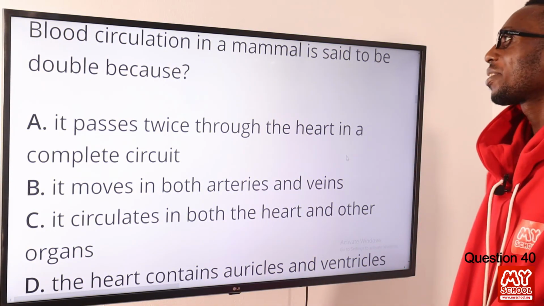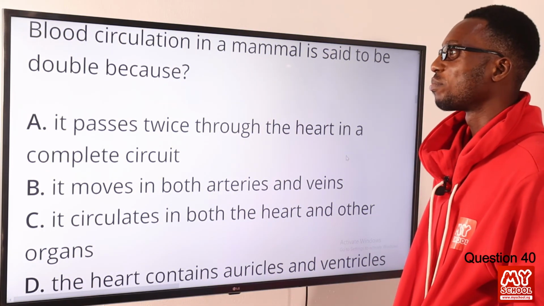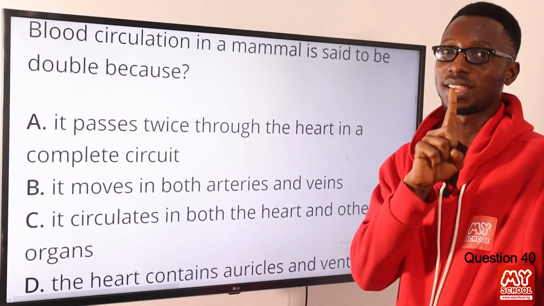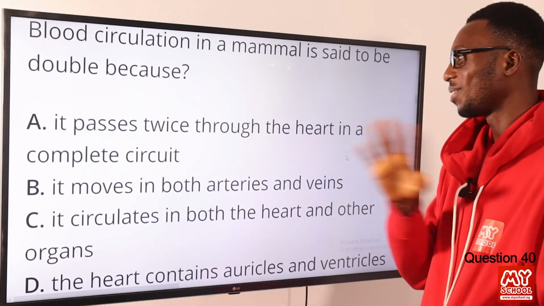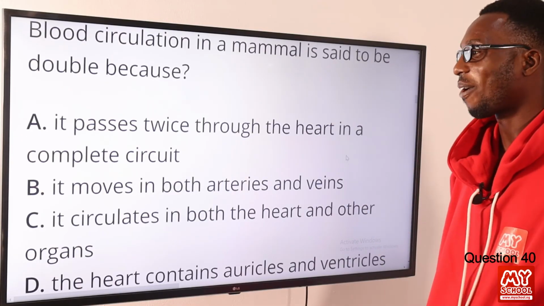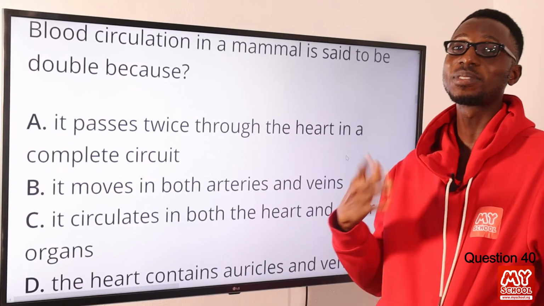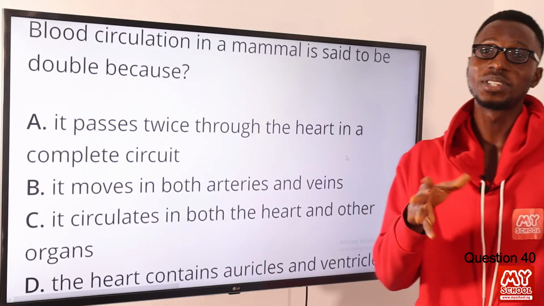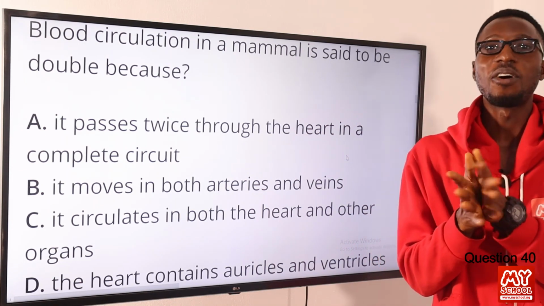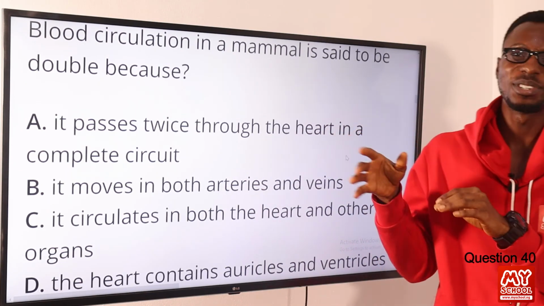Question 40. Blood circulation in a mammal is said to be double because it passes through the heart twice before a circuit is complete. No extra explanation needed. So option A is the correct option. If you want to talk about single circulation, you can see that setup when it comes to fishes. So the correct option once again is option A.